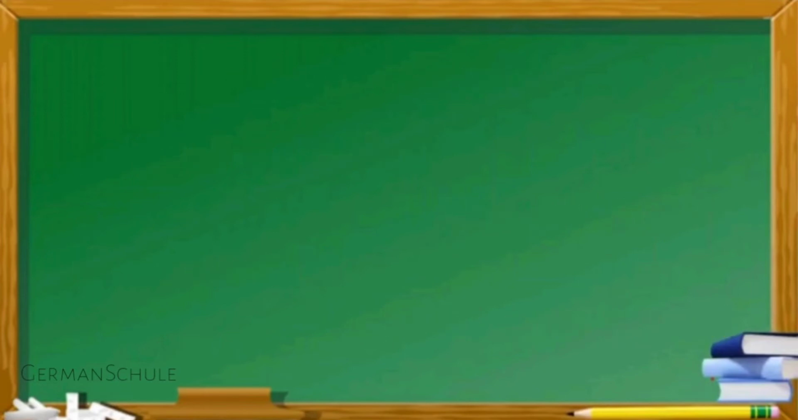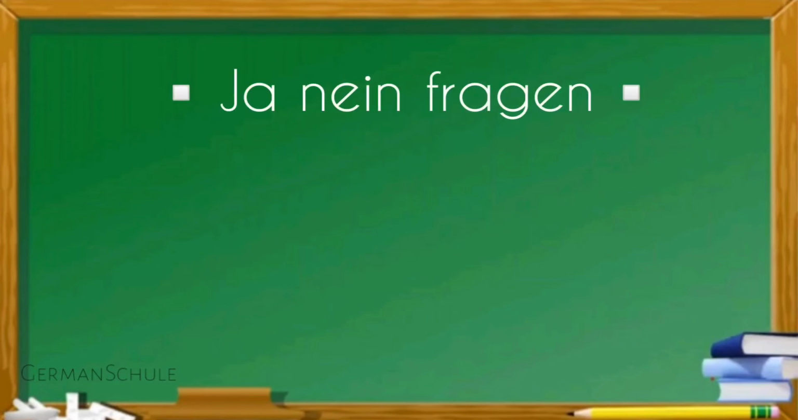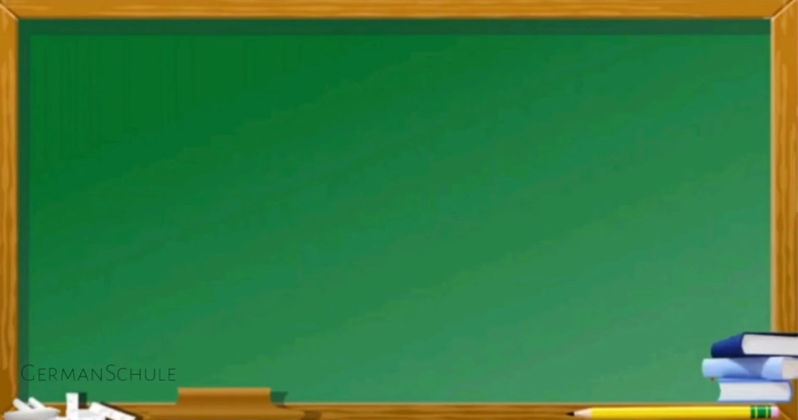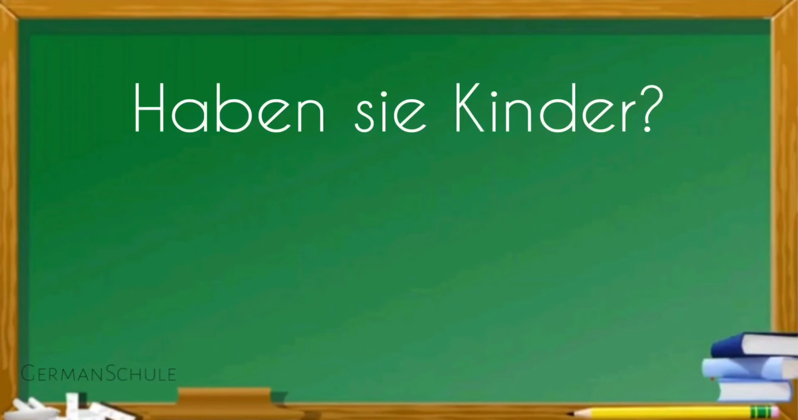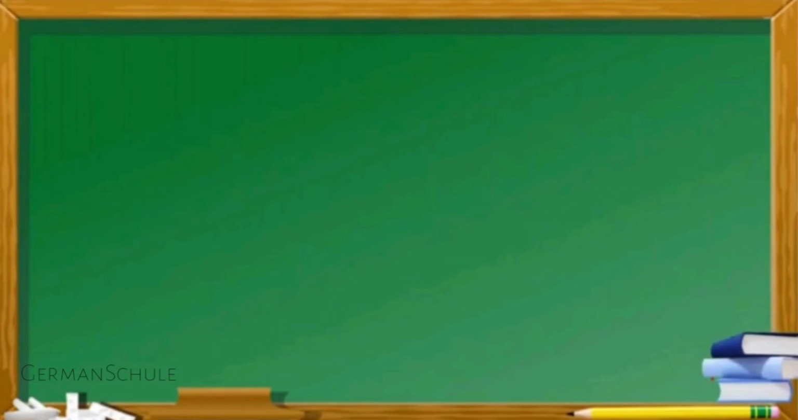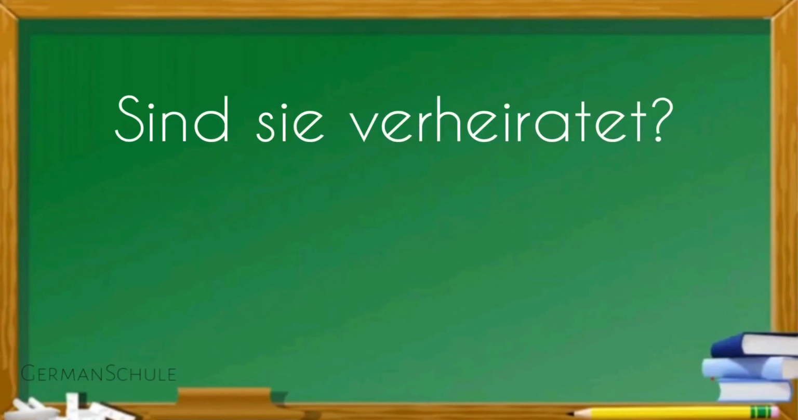Now we move on to the next type of question. Ja, nein, Fragen. Yes, no questions. Noch einmal, ja, nein, Fragen. As the name suggests, the answer to these questions will be yes or no. Now let's analyze them. Haben Sie Kinder? Sie is the subject and the verb is haben. Let's look at another sentence. Sind Sie verheiratet? Sie is the subject and sind is the verb.